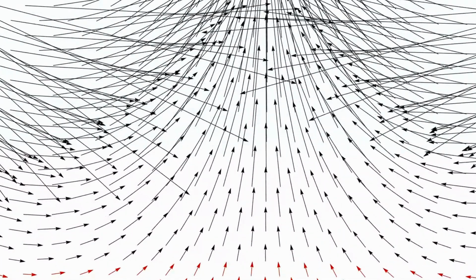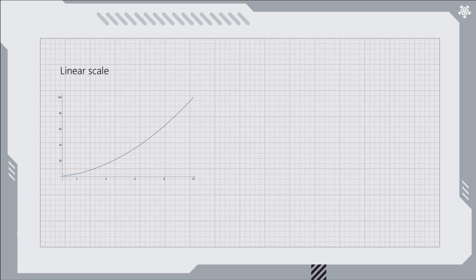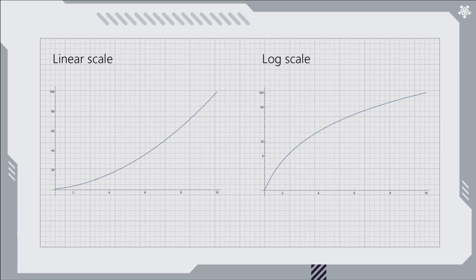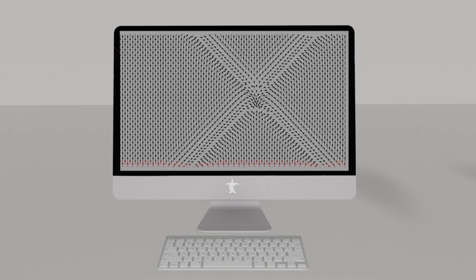Now, the Rudi Rucker function is also interesting without the third term. It looks messy with growing vectors, but if we scale the vectors down by multiplying with a half, we see that there's still interesting patterns. F equals a half, we call that a normalization factor. This is not part of the formula. Here is a curve with a linear scale, and here's the same curve on a logarithmic scale. The log is not part of the function, just a way to visualize it better. The same applies to our normalization.